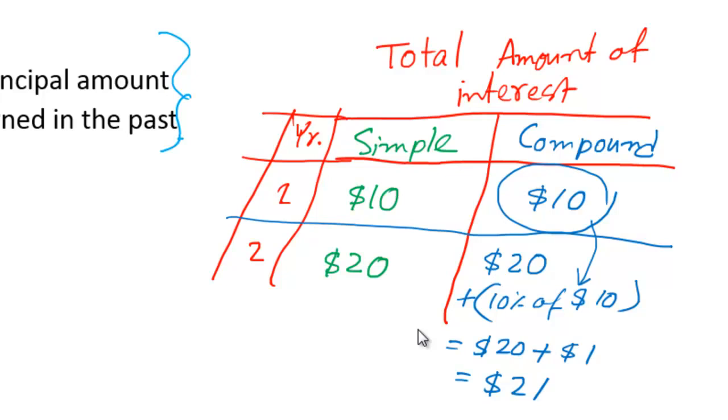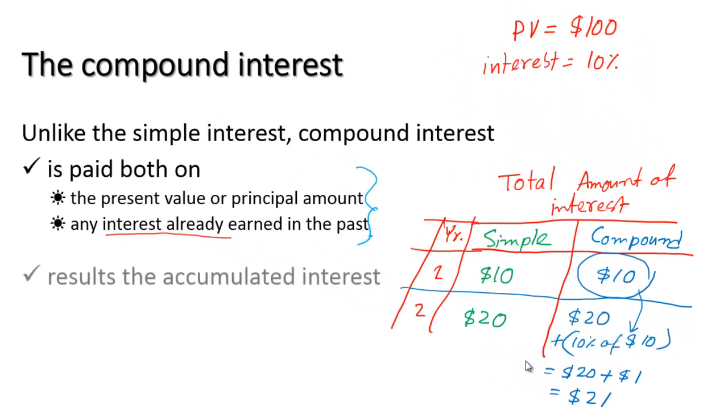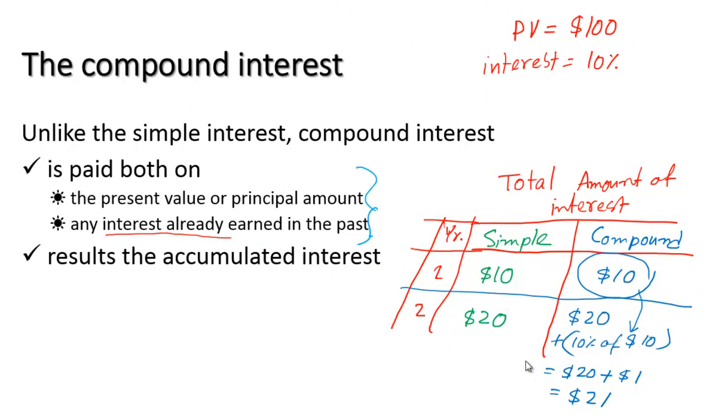If you think about more time, 3 years, 4 years, 5 years, perhaps you will recognize that compound interest will give you a bit more as the accumulated interest. So this is another difference. Therefore we can say that compound interest results in the accumulated interest increasing at an increasing rate.